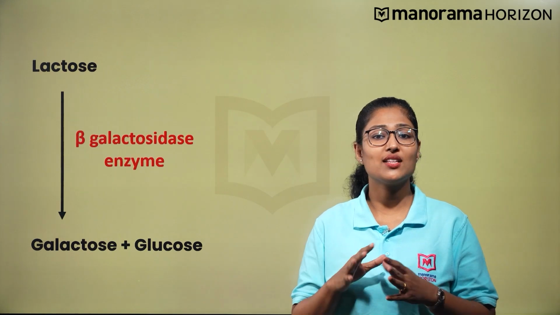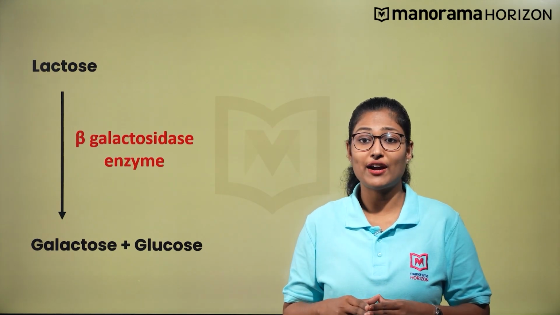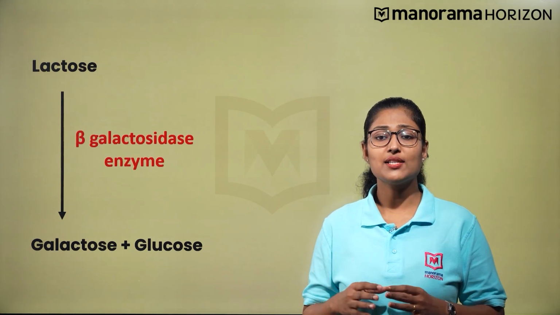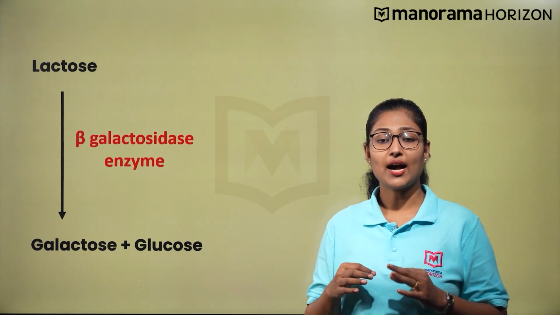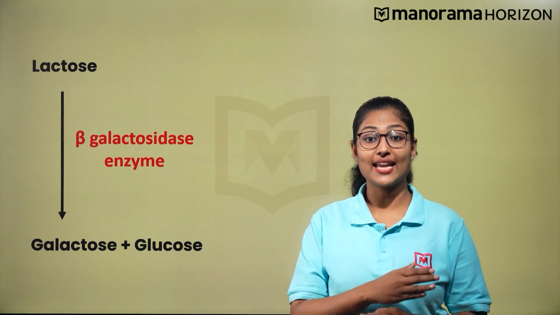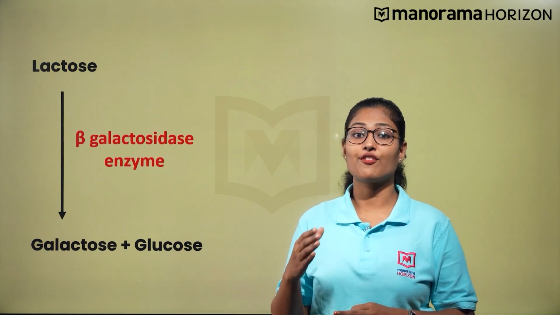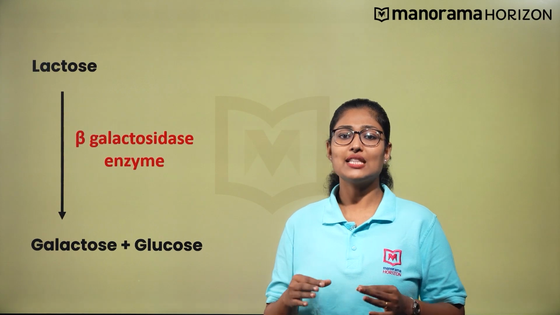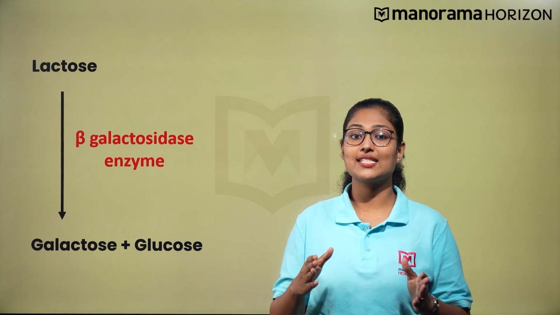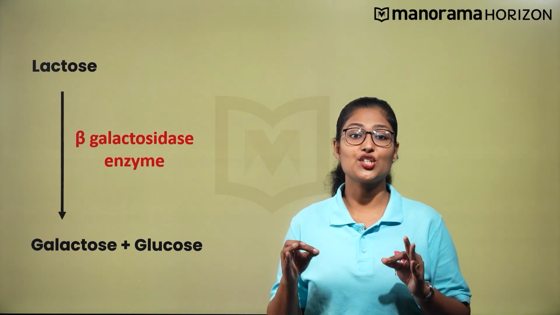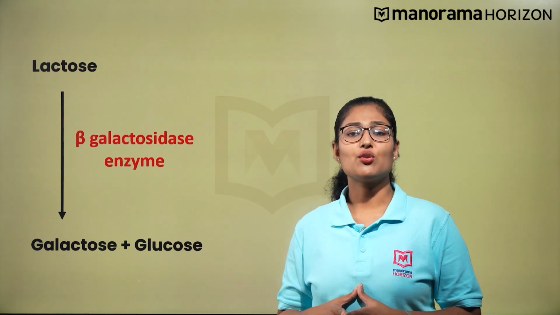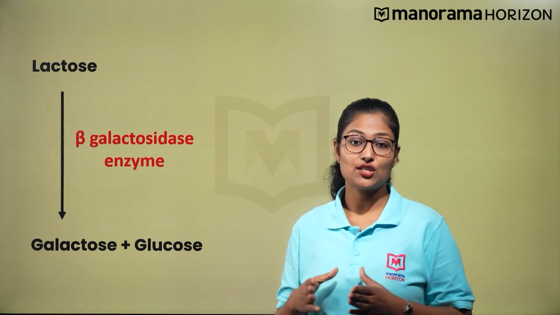What happens when there is no glucose in the cell environment? In the absence of glucose, the enzyme hydrolyzes lactose into galactose and glucose, and the E. coli derives energy from the obtained glucose. So this process of hydrolysis is an example of regulated gene expression. Through hydrolysis, E. coli derives energy. Now, let us see how the regulation of gene expression occurs.